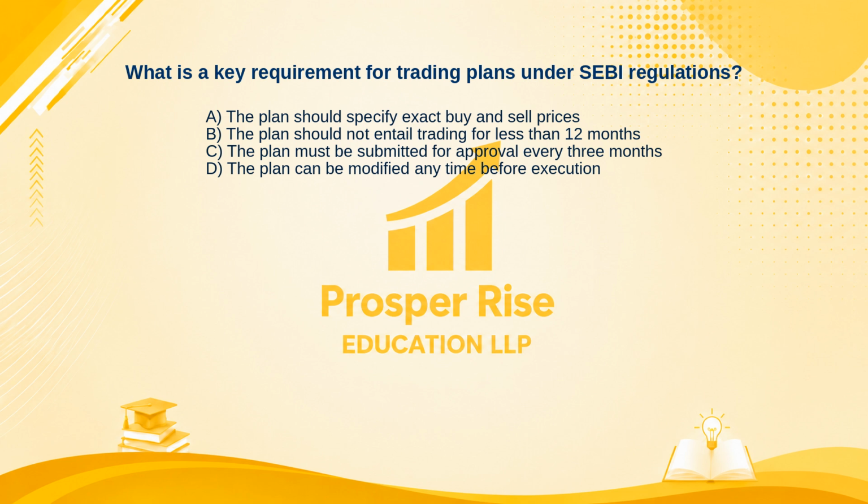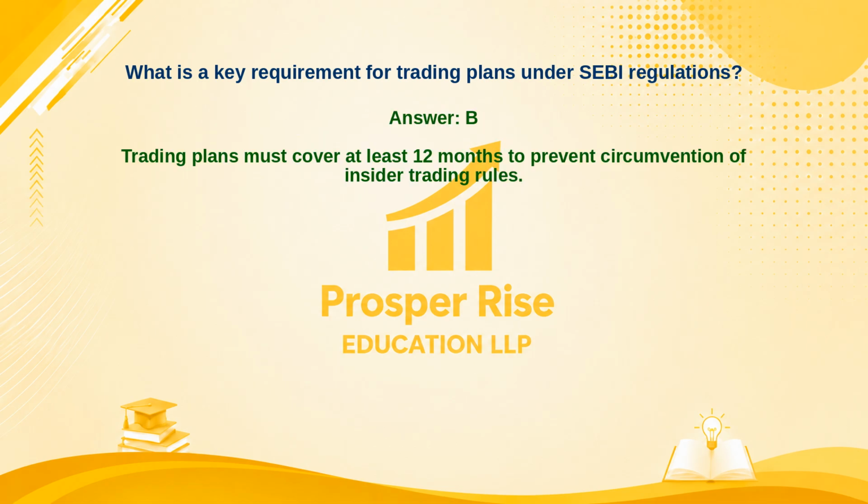Take a moment to pause the video and decide. The correct answer is option B. Let's see why. Trading plans must cover at least 12 months to prevent circumvention of insider trading rules.